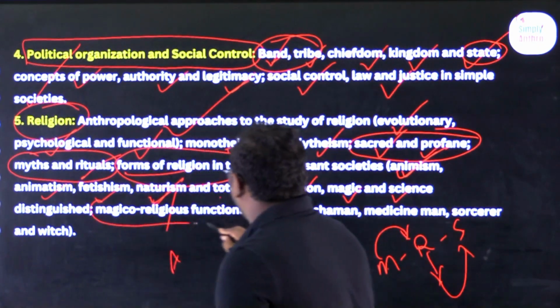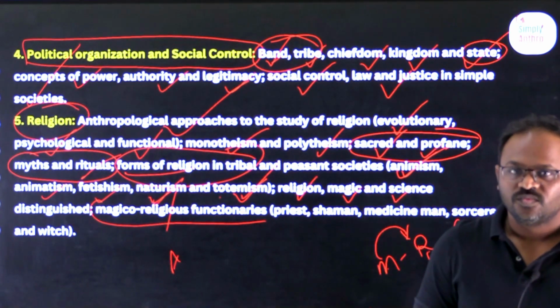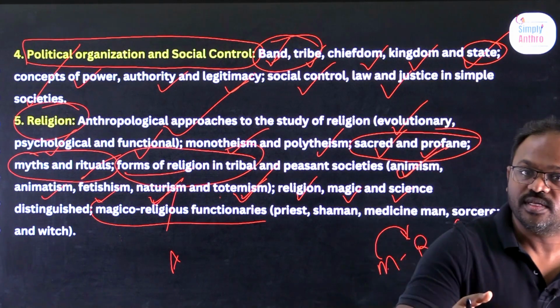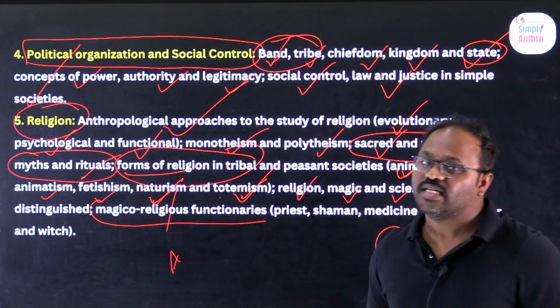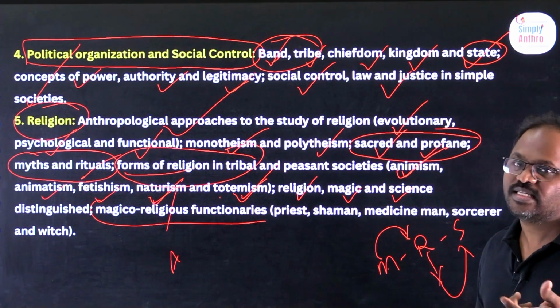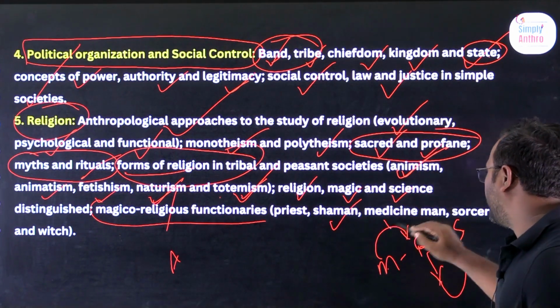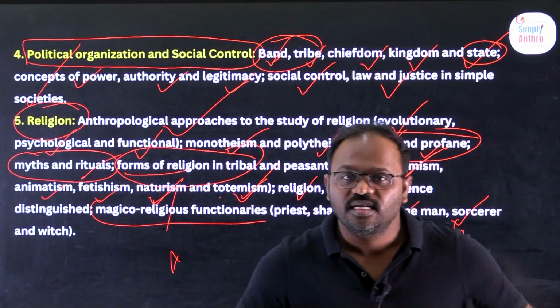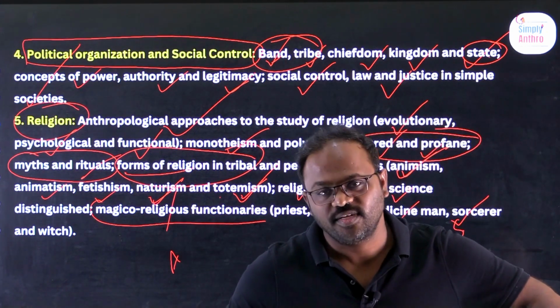Next, magico-religious functionaries. Who will perform these magics? Who will perform the religious rituals? They are called magico-religious functionaries. For example, the priest is called a magico-religious functionary. Shaman, medicine man, sorcerer, witch, all of them are called magico-religious functionaries.